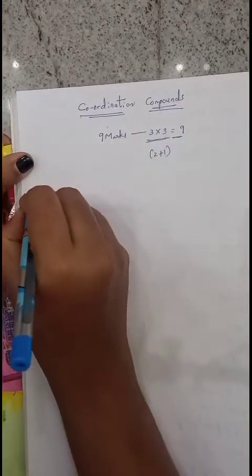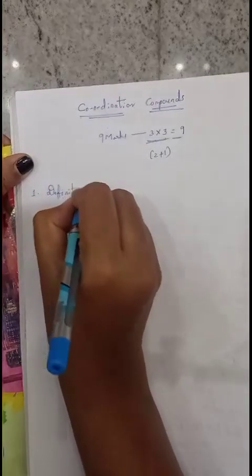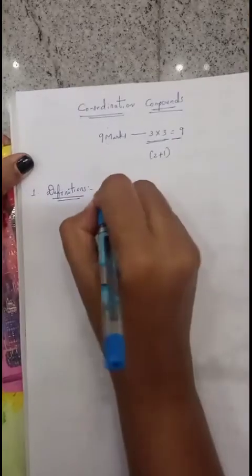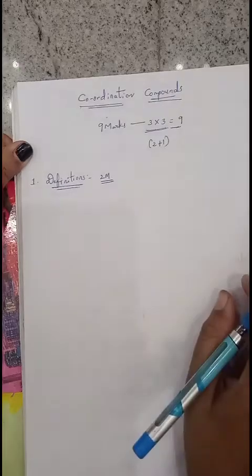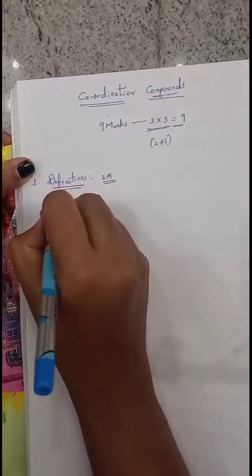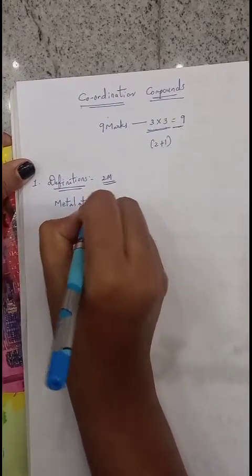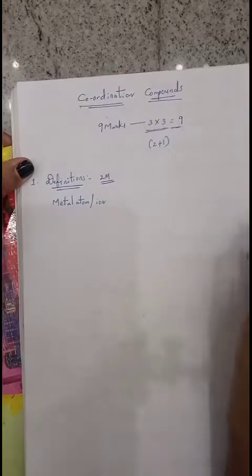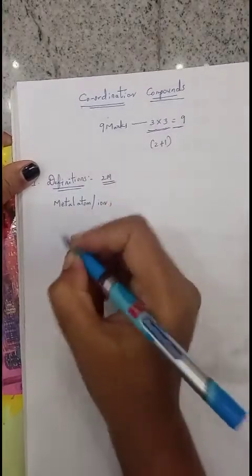So firstly we want to discuss definitions of the terms present in this chapter. These definitions will be asked for 2 marks. Compulsorily any one definition will be asked for 2 marks. So firstly we want to know what is central metal atom or ion. The central metal atom or ion is nothing but an atom or ion which has the property to bind with the ligands, that is called metal atom or ion.